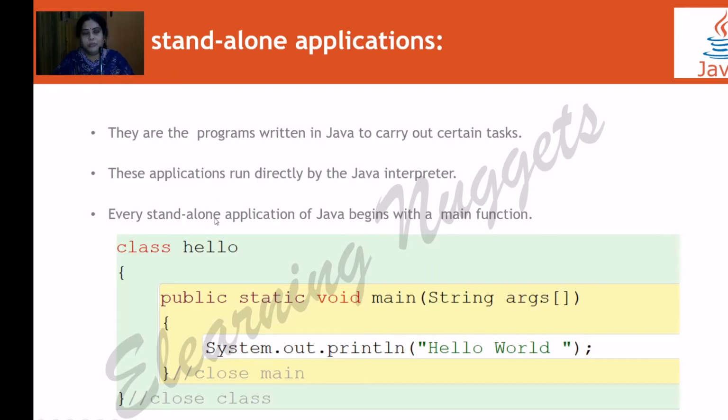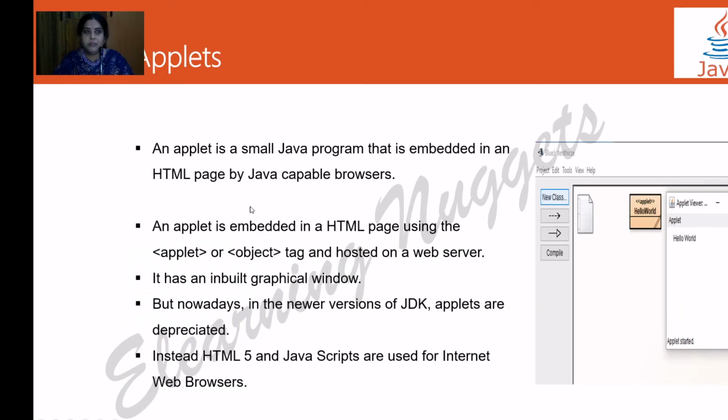So what are standalone applications? For example, if you open your desktop, you use your calculator program, you use your paint program and different games you play on the desktop. All these are standalone programs. So you can create such programs using Java. These applications run directly by the Java interpreter and they use the main function.